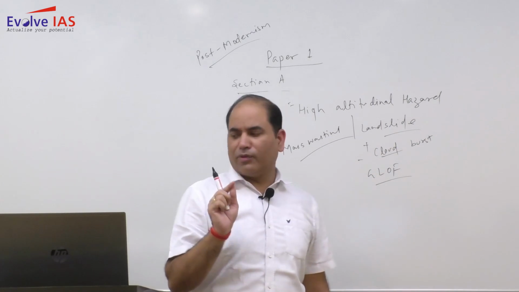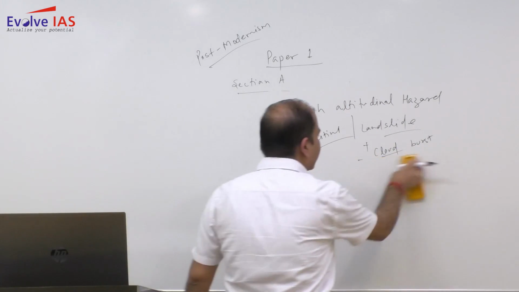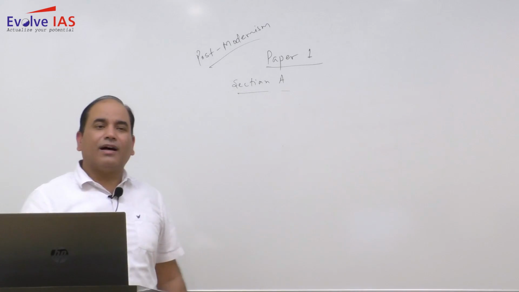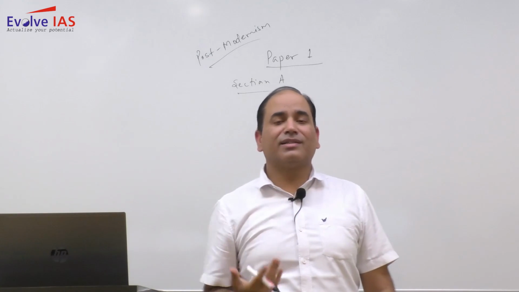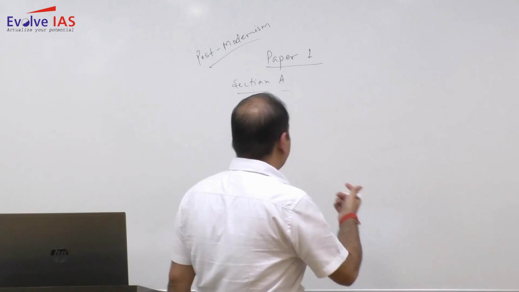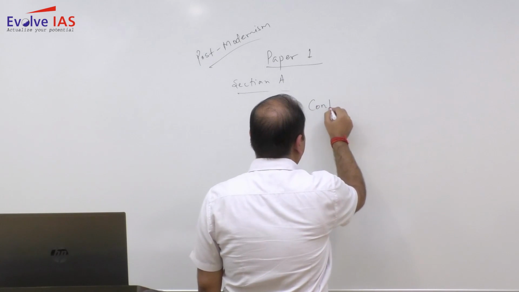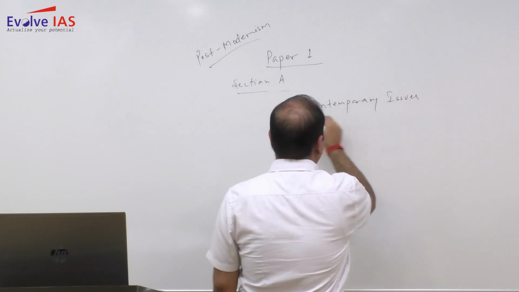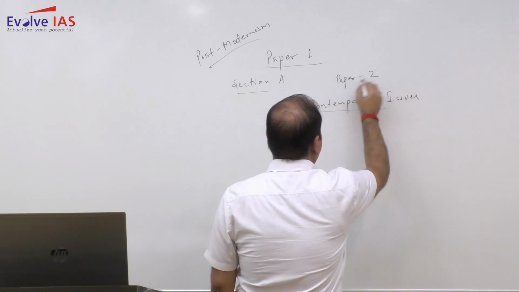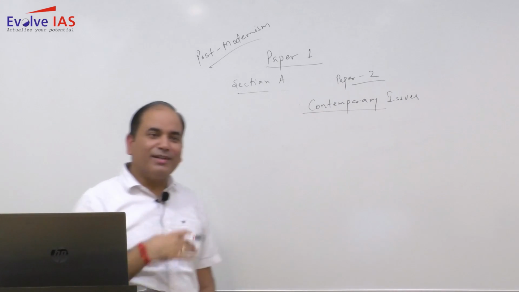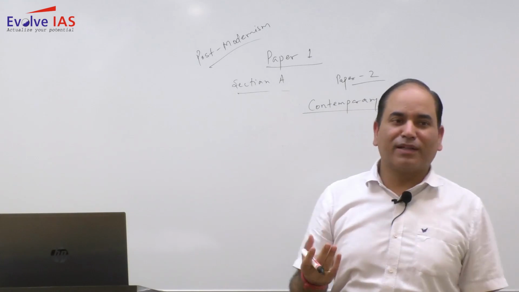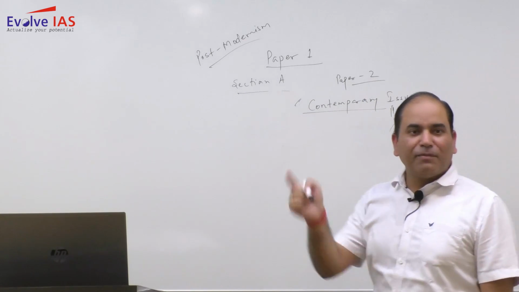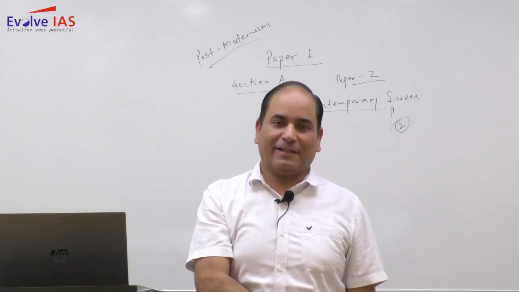One more very important point that you all need to understand: year upon year, the UPSC is giving hints in geography optional. Now it is up to you to understand it carefully. If you look at the topic called contemporary issues, there is a chapter in paper 2 for it. They are not asking questions from contemporary issues in paper 2 only. Even in paper 1 they are asking questions directly.